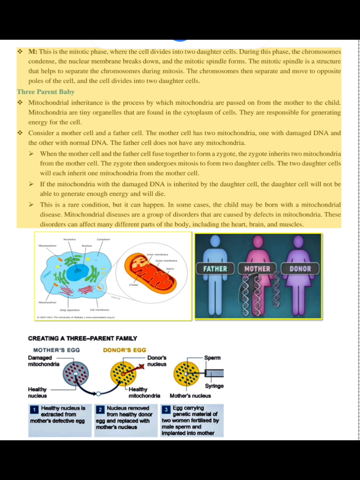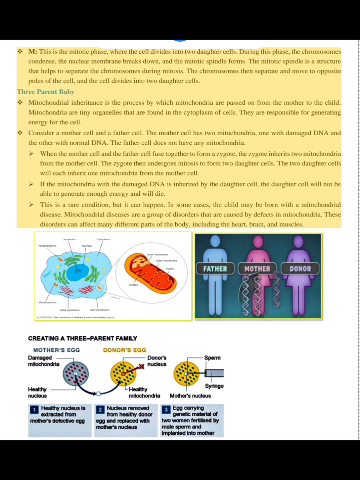3-parent baby. Mitochondrial inheritance is the process by which mitochondria are passed on from the mother to the child. Mitochondria are tiny organelles that are found in the cytoplasm of cells. They are responsible for generating energy for the cell. Consider a mother cell and a father cell. The mother cell has 2 mitochondria, one with damaged DNA and the other with normal DNA. The father cell does not have any mitochondria.